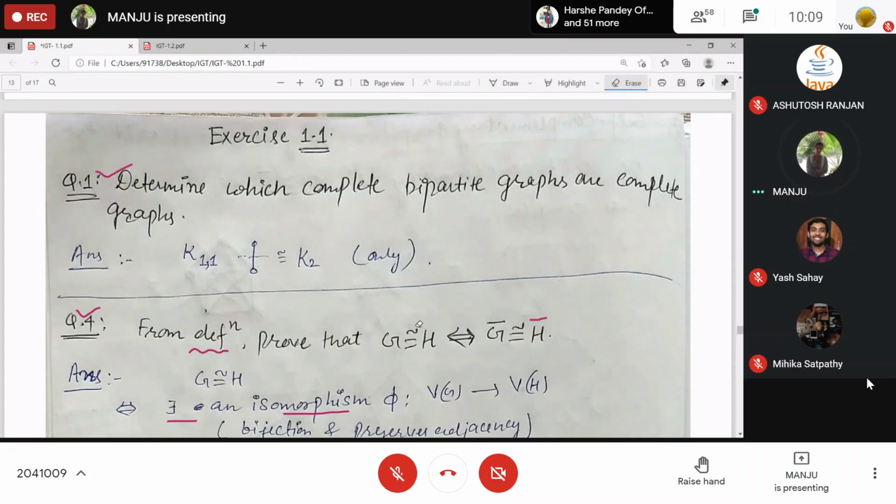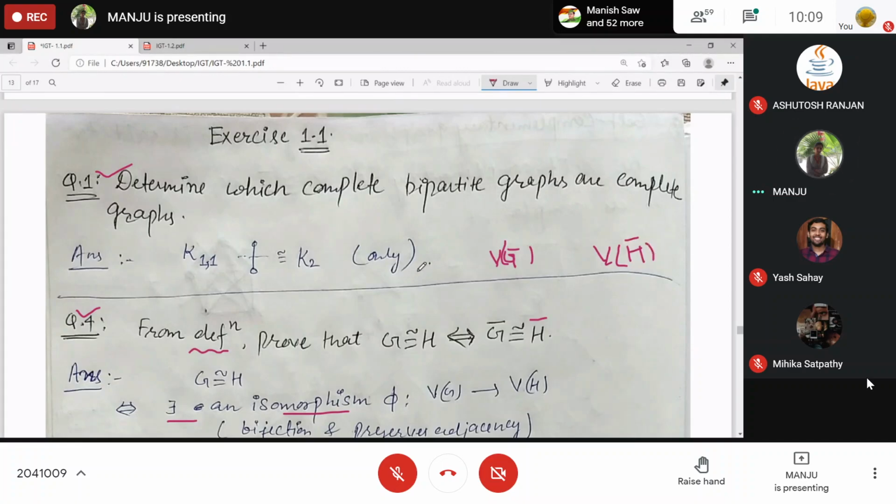Now you want to show that there exists some isomorphism between G complement and H complement. Since this is a bijection between Vg and Vh, the same map will be a bijection from Vg complement to Vh complement.